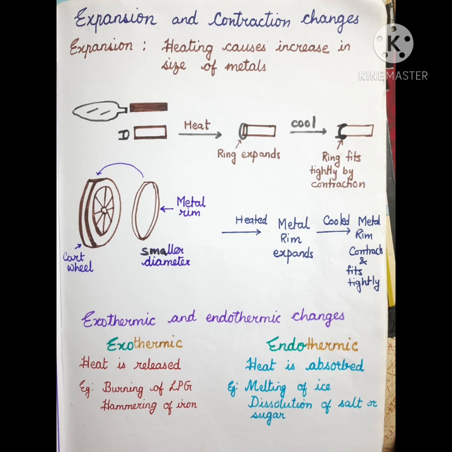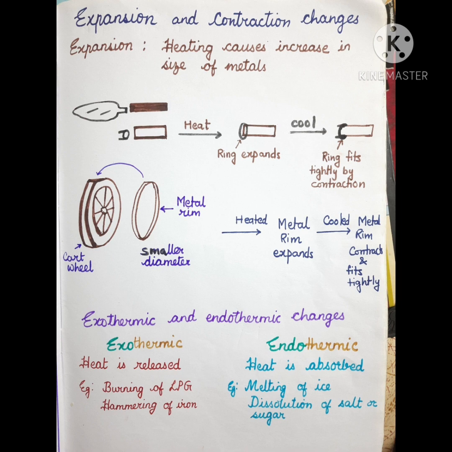Now, endothermic. Endo means absorption of heat. Absorption means heat is being absorbed by somebody, something, some substance, and change is being produced in that. Melting of ice: ice absorbs heat and gets melted into water. If heat is not there, it will remain as ice only, right?